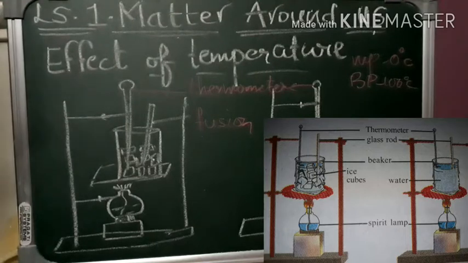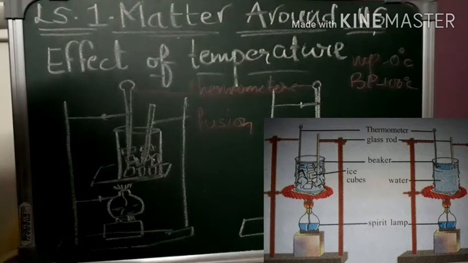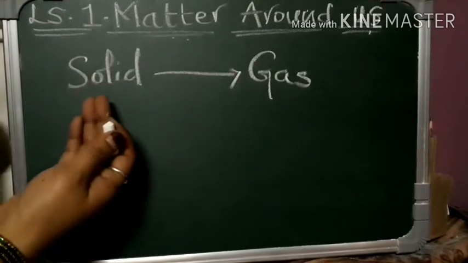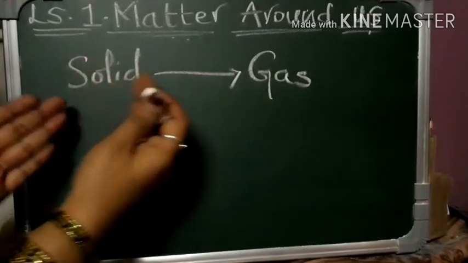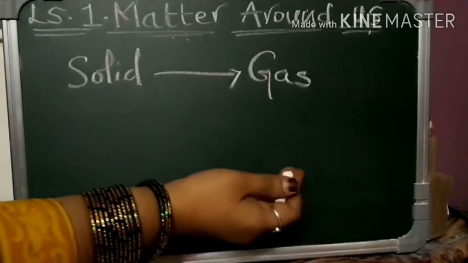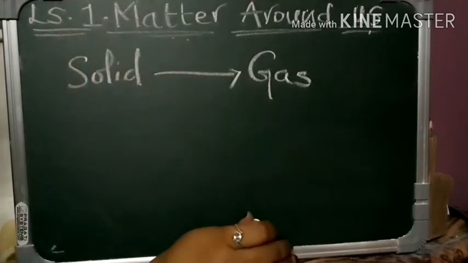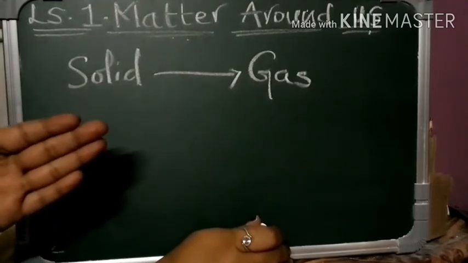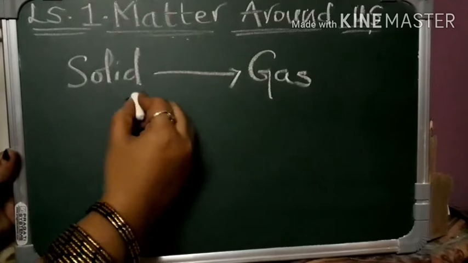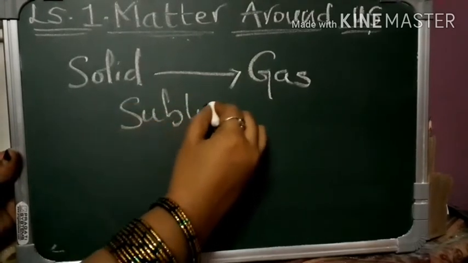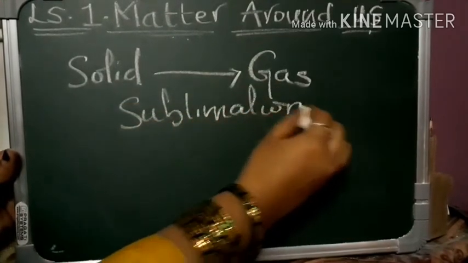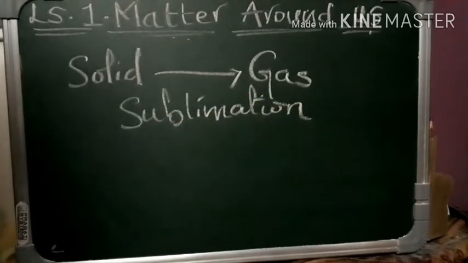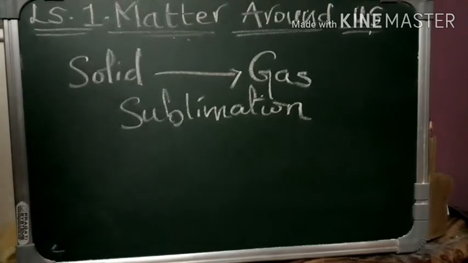There are some cases where you will see that the liquid form is not seen. We have learned that solid is converted into liquid, then it is converted into gas. But there are some substances which get converted directly from solid to gaseous form. This process is called sublimation. There is no liquid state formation here. Directly the solid gets converted into gas.